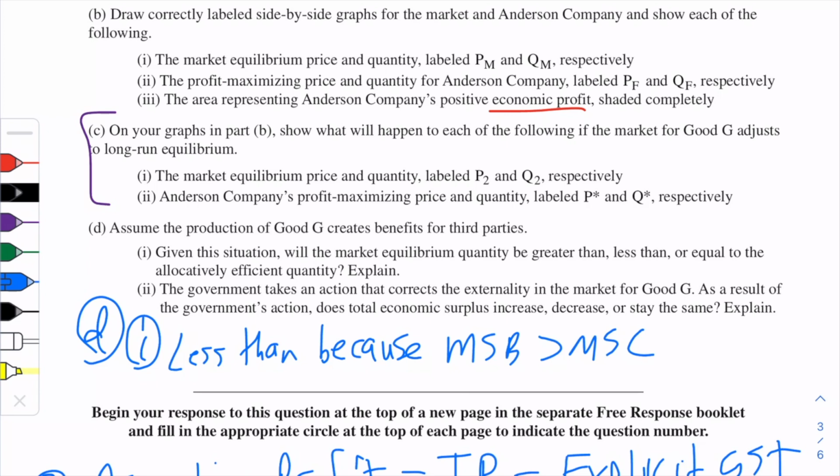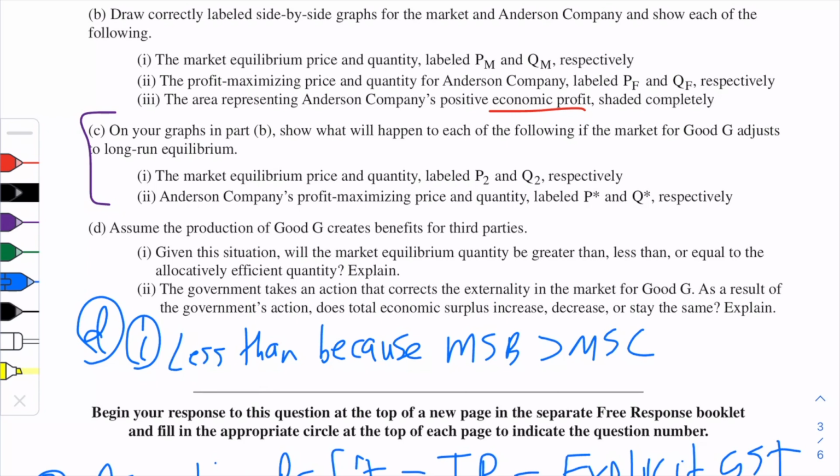Now, part D2, government takes action that corrects the externality in the market for good G. As a result of the government action, does total economic surplus increase, decrease, or stay the same? As you know, when you're not at your social optimal, you have deadweight loss. So if the government corrects this action, are you at the social optimal?